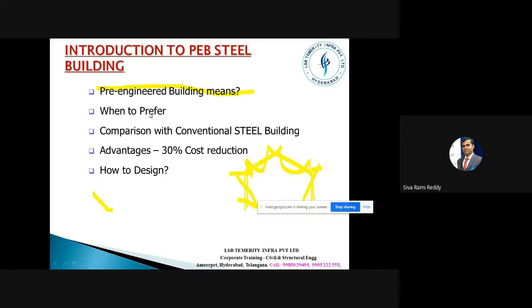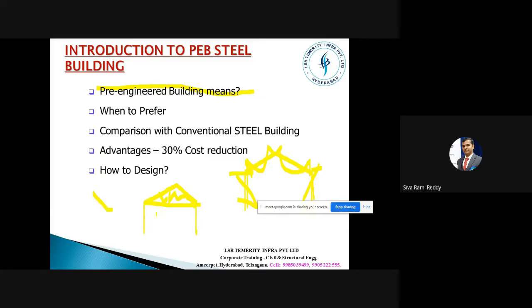Even if we go beyond a 12 meter span, we have to go for post-tension concepts. But when it comes to steel buildings, on most occasions you will notice truss concepts. So we'll be using this kind of truss concept only. I'll have it like this and then like this again, and you use these truss concepts.